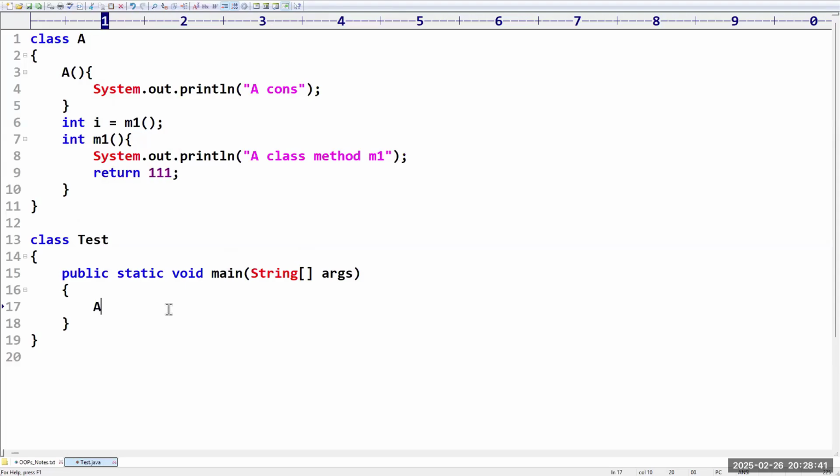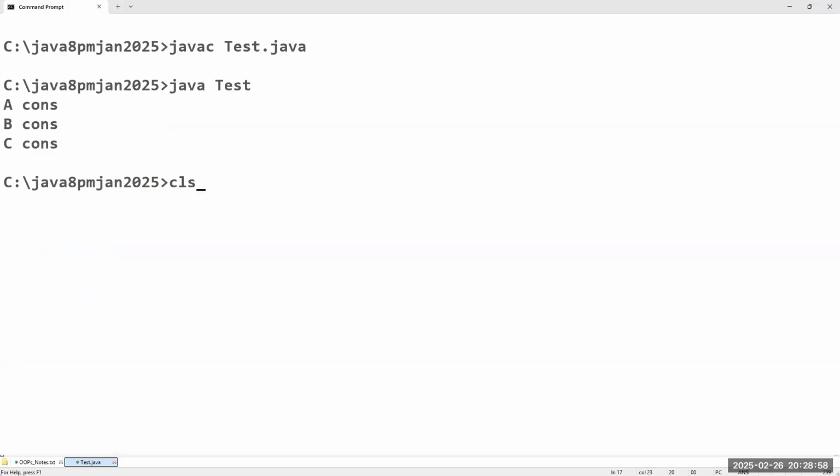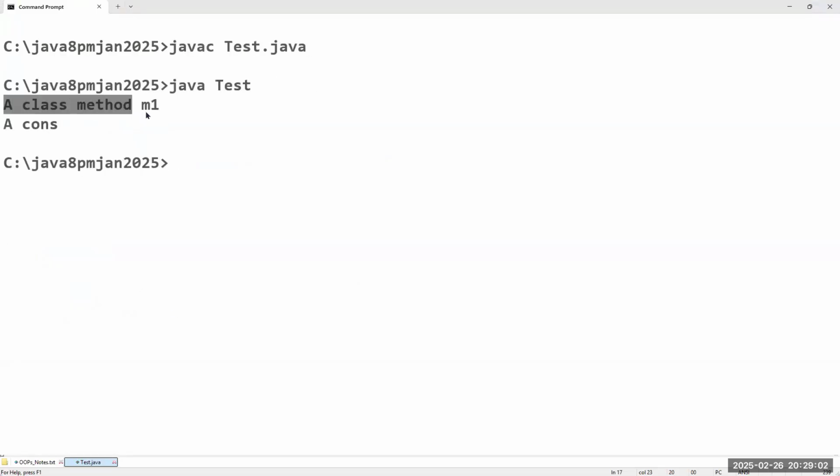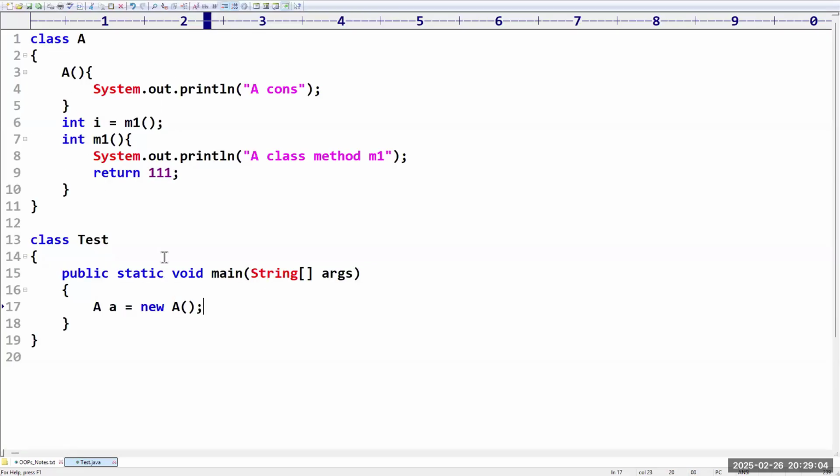Now observe carefully. I am creating an object for the A class. Tell me, friends, what is the output that we will get for this program? A constructor only. Only the A constructor, correct? Yes, only A constructor. But see, what output are you going to get? A class method m1 and then A constructor. Sir, why? What is the reason?